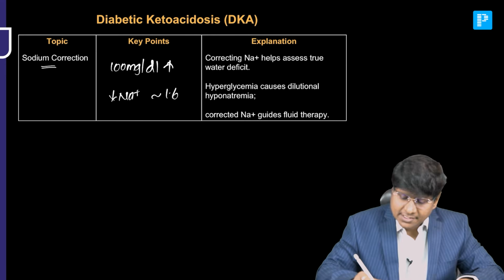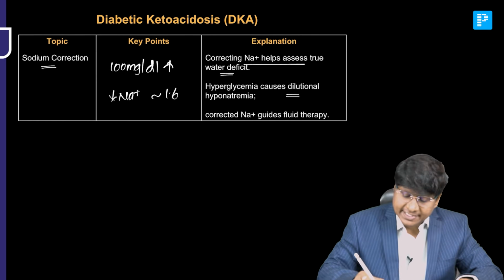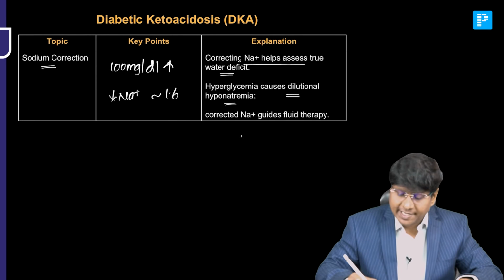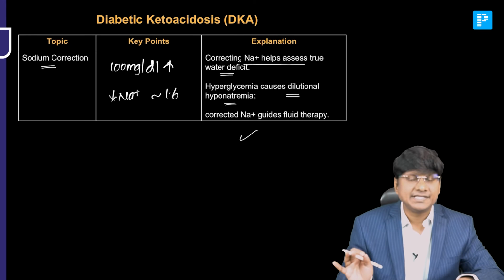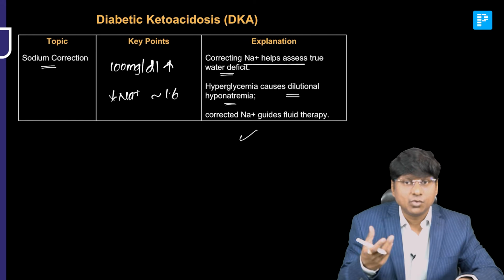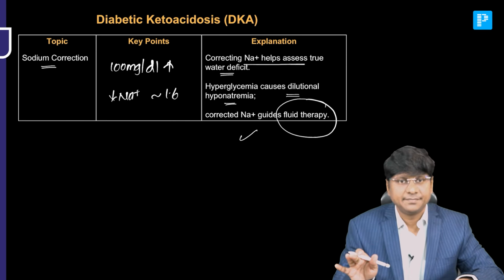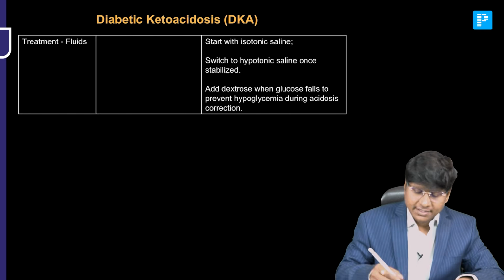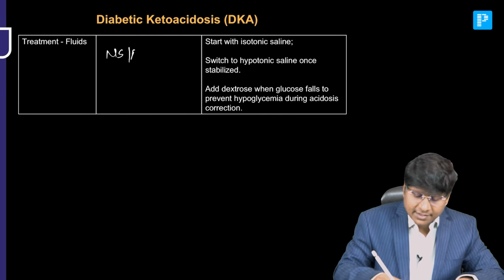So, correcting the sodium helps in assessing the true water deficit, and this hyperglycemia causes dilutional hyponatremia. Corrected sodium guides the fluid therapy. So, you should not unnecessarily give an excess amount of fluids. You need to calculate the corrected sodium and accordingly give the fluid therapy. And in the fluid therapy, the fluid that is recommended is normal saline or Ringer lactate.